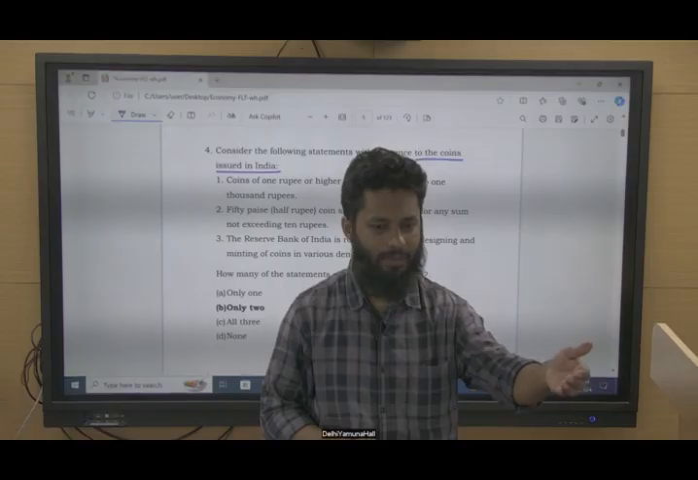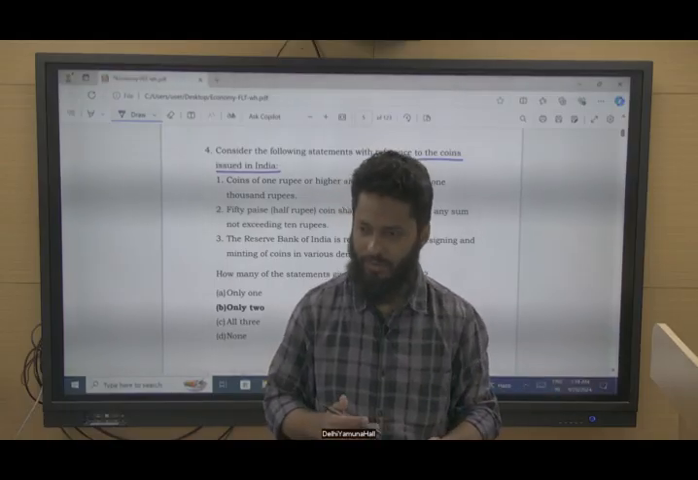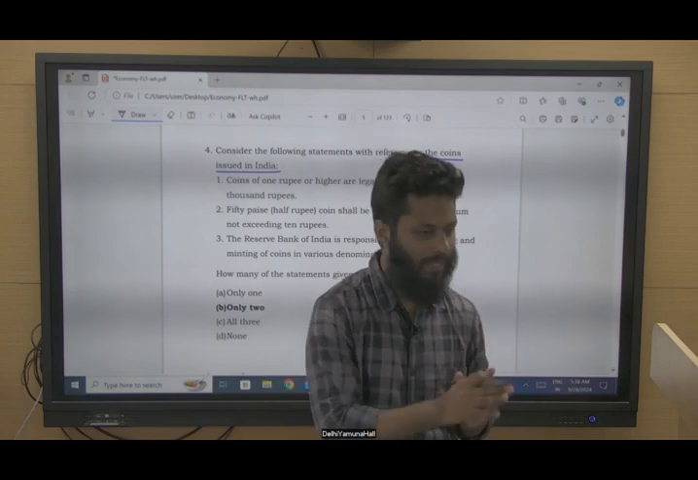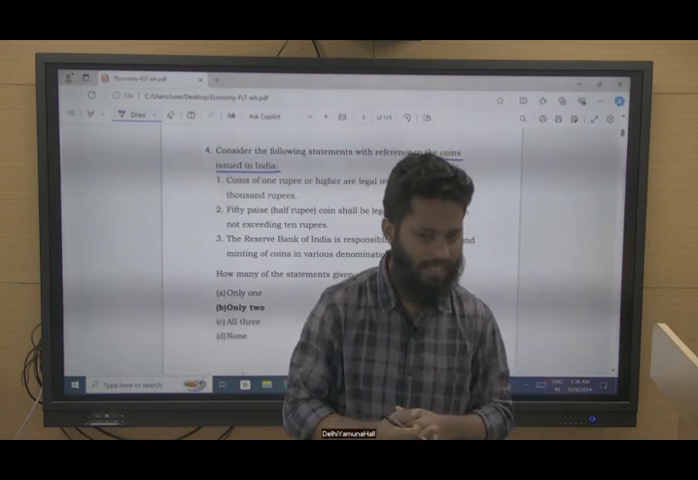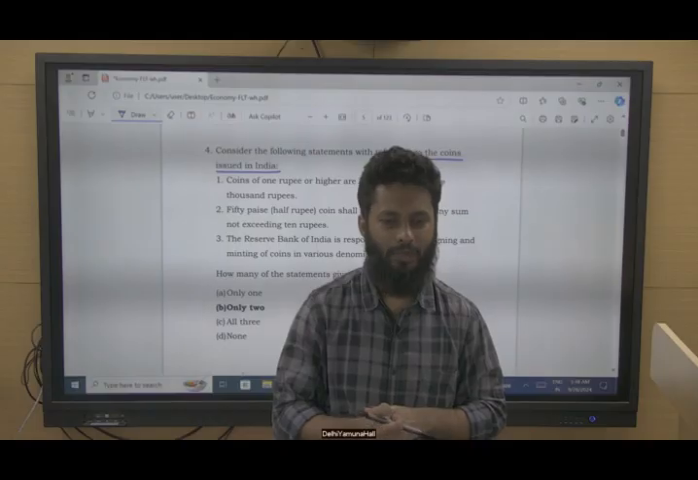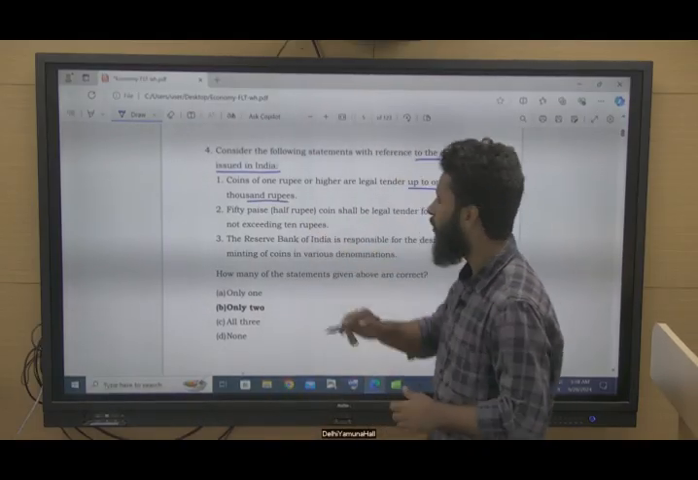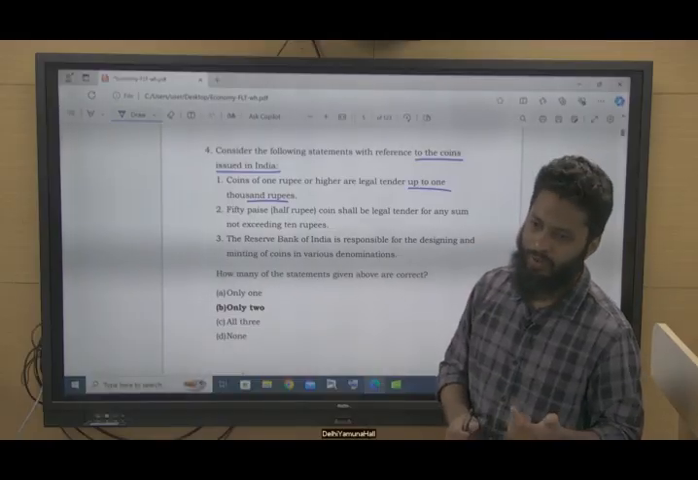Maybe the other person can stop you or tell you that he will not accept it. If he denies acceptance, he will not be prosecuted because it is a legal tender up to only 1000 rupees. It is a legal tender up to 1000 rupees only.